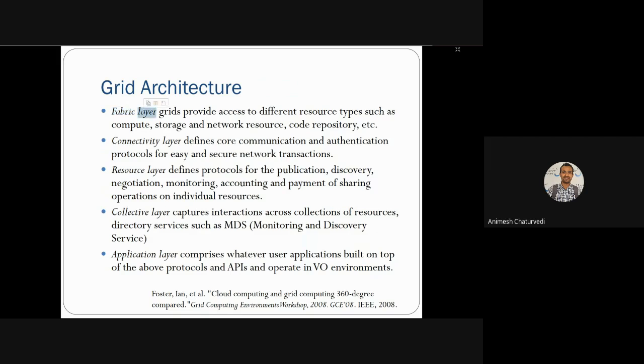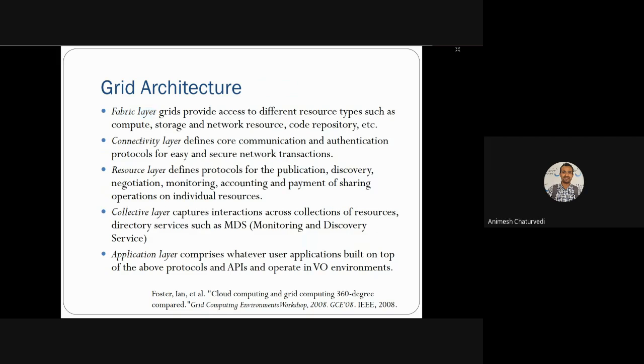In grid computing, the fabric layer is the topmost layer, which has different types of resources such as compute, storage, network resources, and code repository. Whatever the fundamental silicon-level computing structure was, processing and storage, along with the networking layer, all of these are in the fabric layer.